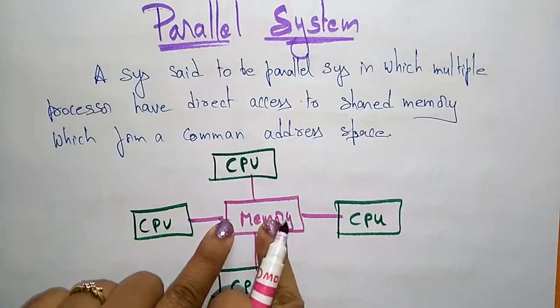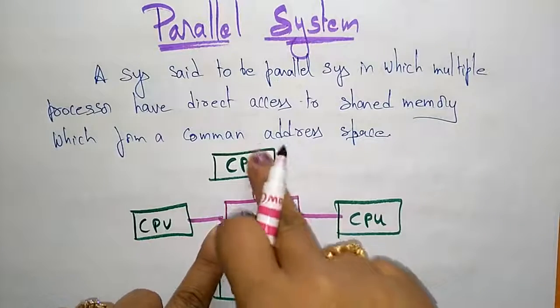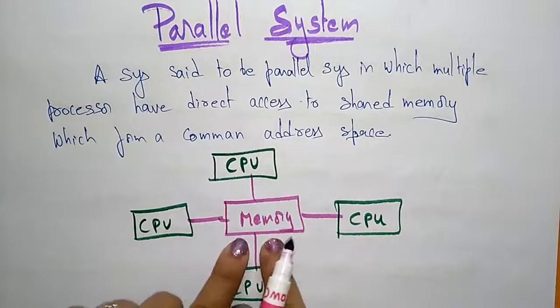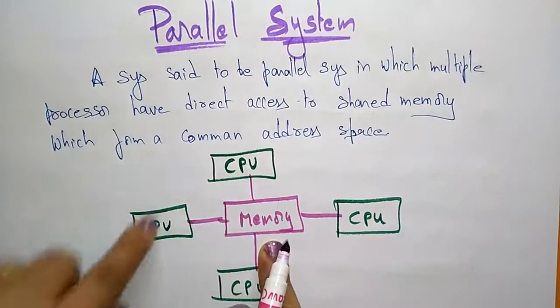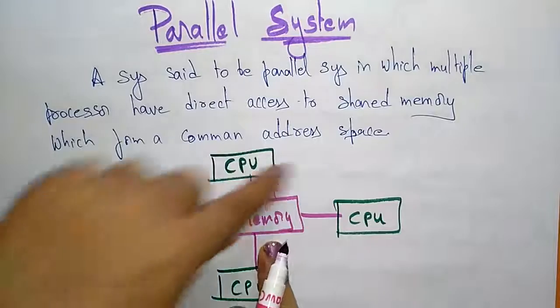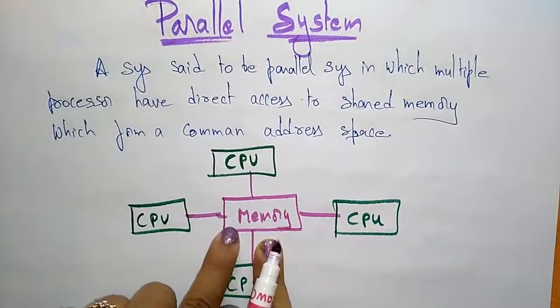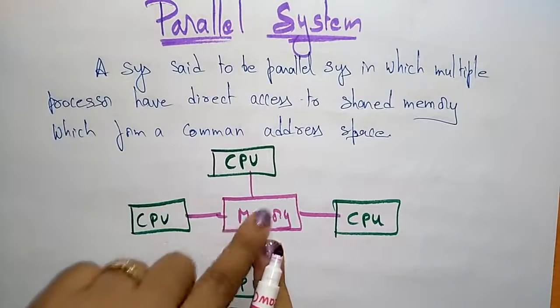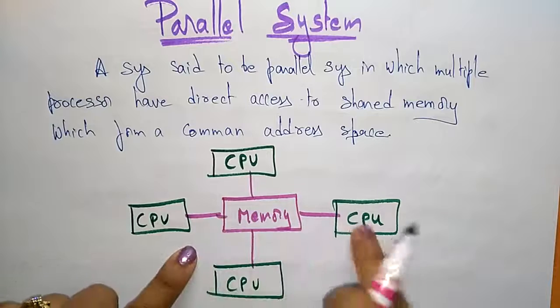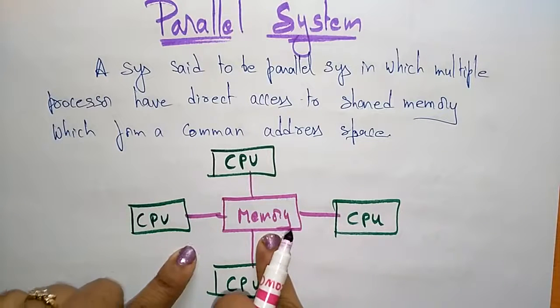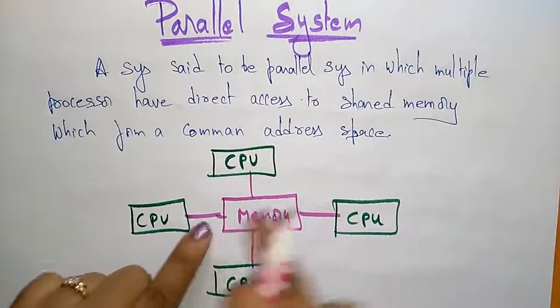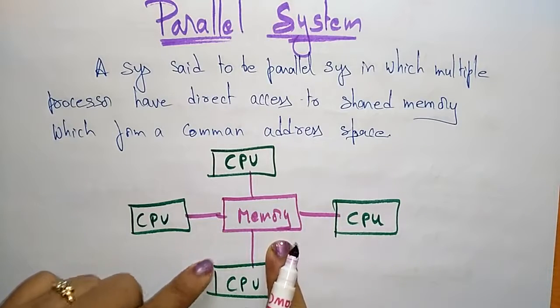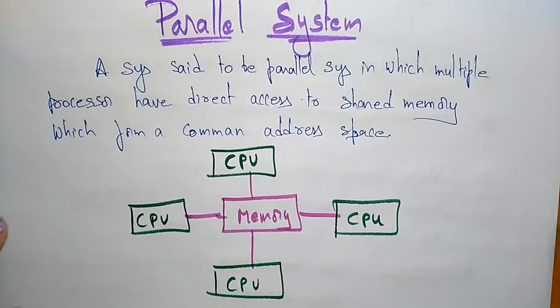Every processor is accessing the same memory, meaning this memory is shared by all the CPUs, which forms a common address space. All the CPUs have the common address space. That is about parallel systems.